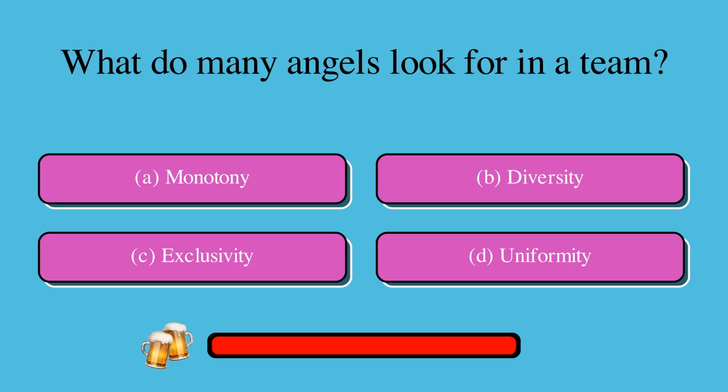What do many angels look for in a team? Is it A, monotony, B, diversity, C, exclusivity, or D, uniformity? The correct answer is B, diversity.